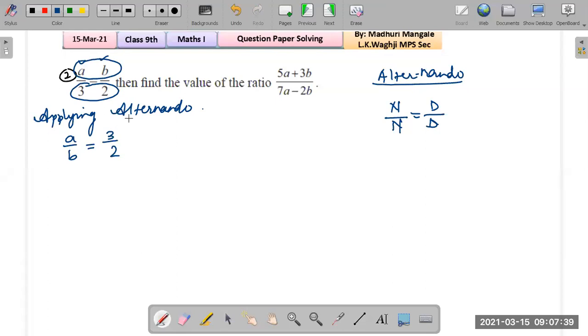Now next, what do we do? So look at the coefficients. If you look at the coefficients, you will notice that there is a 5 with a, then there is a 3 with b, there is a 7 with a, and there is a 2 with b, isn't it? So what can be done? This is a very nice question actually.